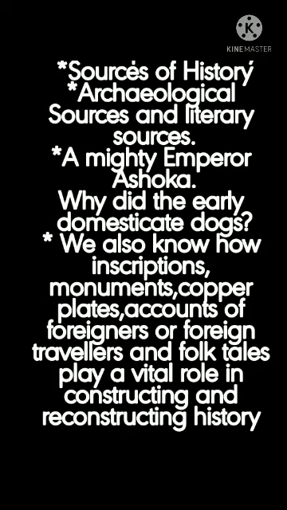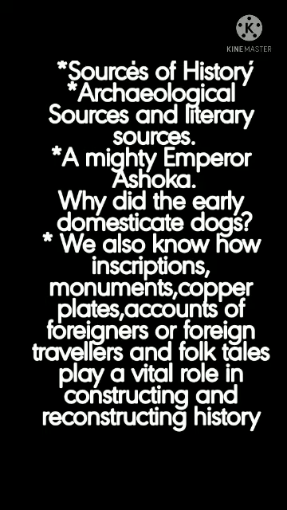Sources of history. Sources of history are of two types: archaeological sources and literary sources. Archaeological sources are further divided into coins, artifacts, inscriptions, and monuments. Artifacts.